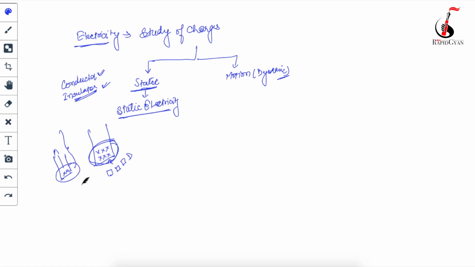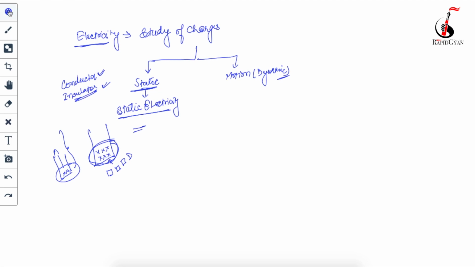So if you perform the same experiment with the steel scale, it is not going to attract your papers. But the plastic scale is an insulator, and insulators do not allow the flow of charge. They hold the charge at one place, and because of that it attracts paper. So this is your static electricity.